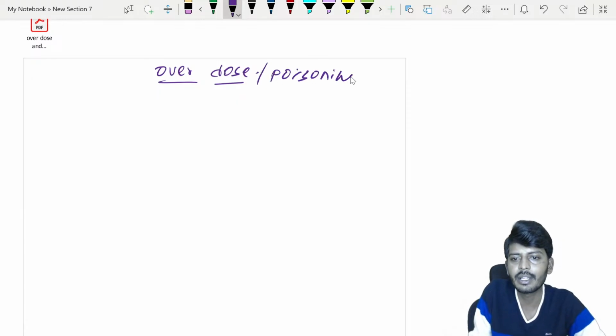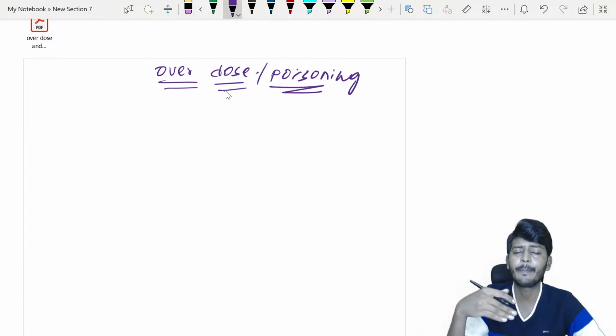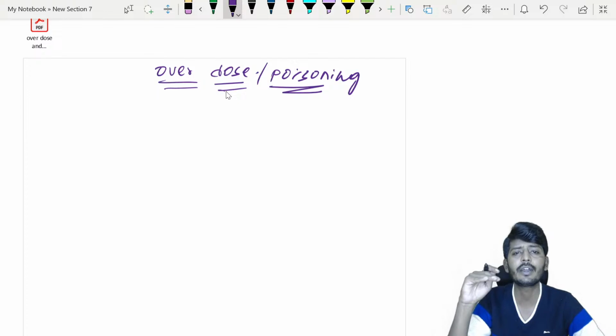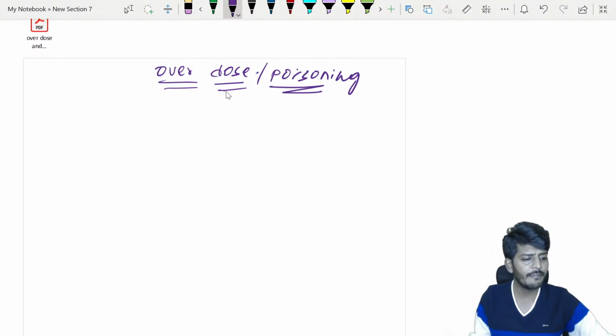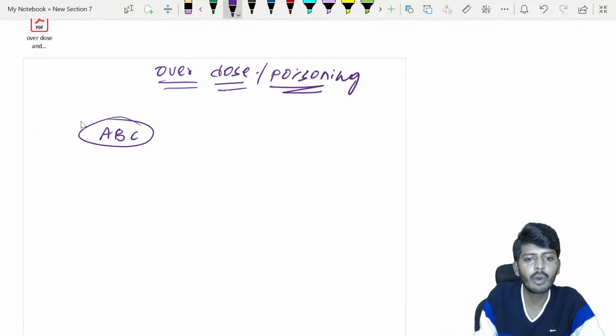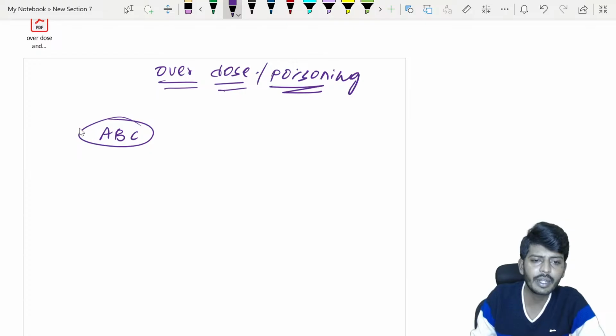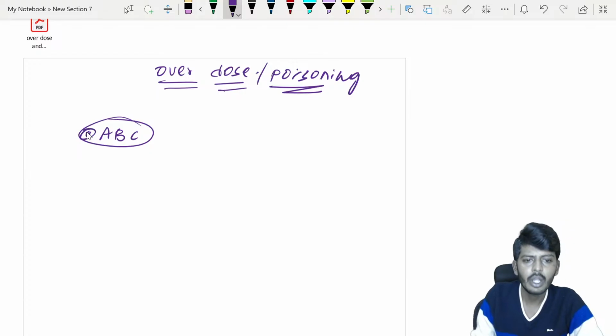So the first important thing I will be teaching you people is the common points to be remembered. What do I mean by this? For any poison that comes, any drug overdose, what are the few important things which you look after for every poison? Okay, for every poisoning case, anytime, the first thing you are going to check is your ABCs. What do I mean by ABC? A for airway, B for breathing, C for circulatory system. You are going to definitely look at these ones.